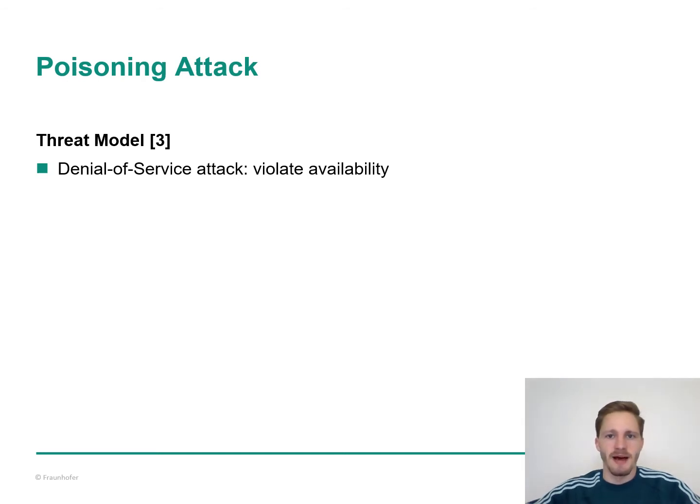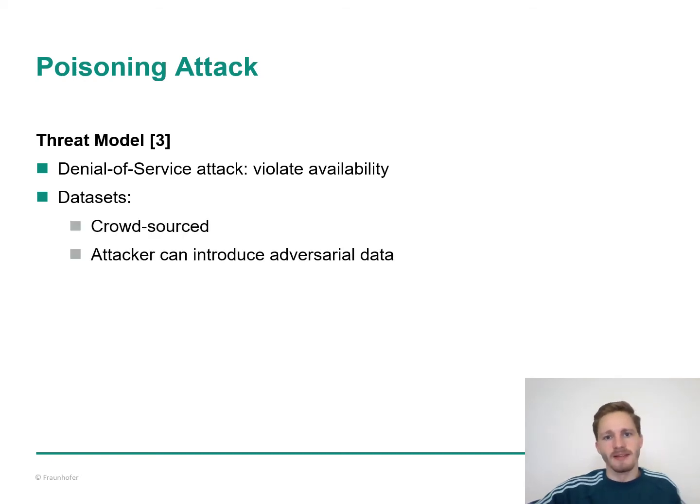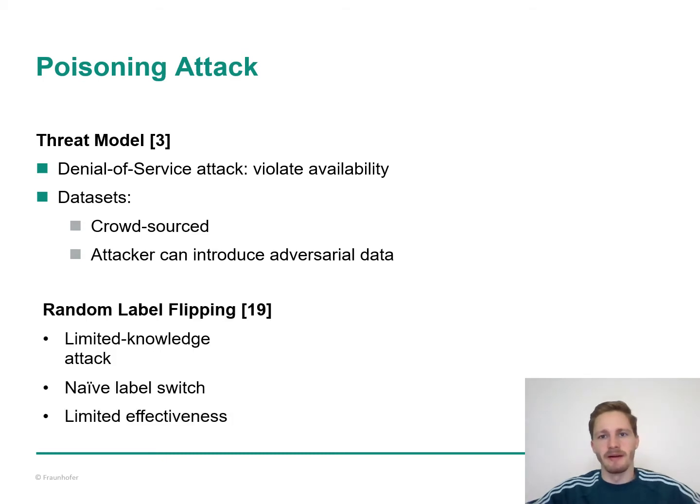Usually we assume that a dataset is crowdsourced and that an attacker can introduce a certain percentage of adversarial data points into the training dataset. These poison samples should not take extreme values to be more difficult to detect. As a baseline attack, we consider random label flipping. The attacker selects a maximum percentage of instances at random from the training dataset and changes the labels to a class that is different from the original one.